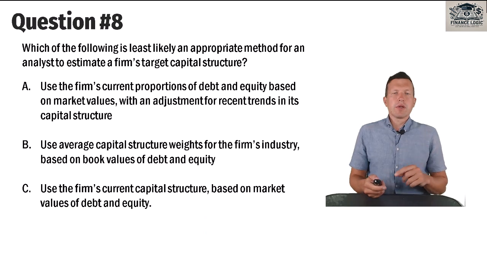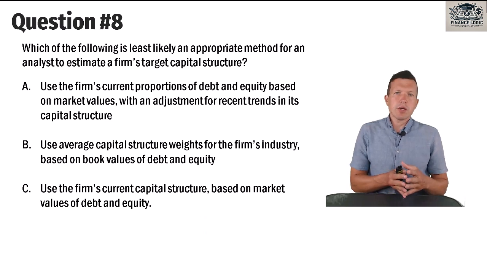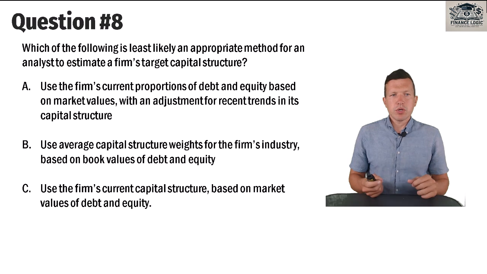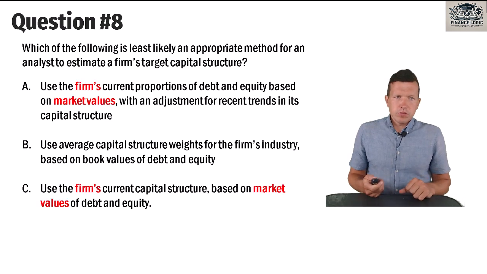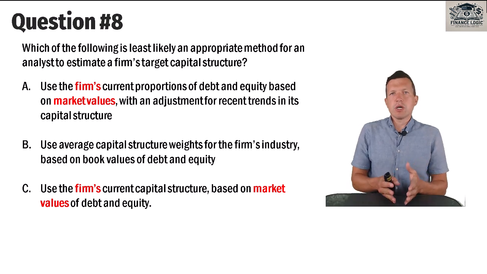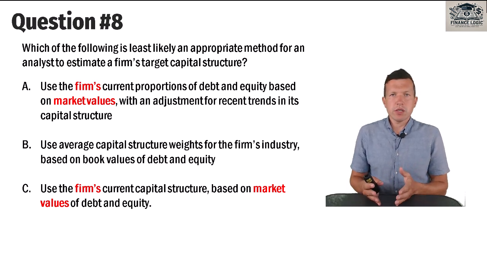Pay attention again, that question is about least likely method. And it's about target capital structure. So, in A, we have market values of debt and equity, and we should know that market values are the most relevant to estimate capital structure.